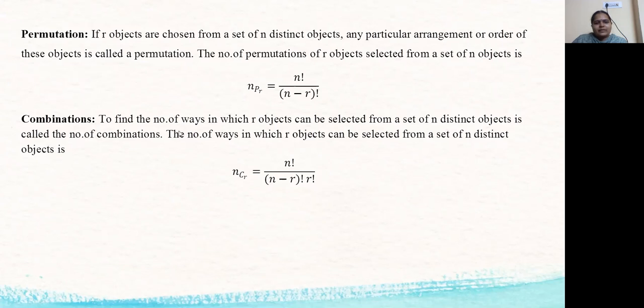Combinations. The number of ways in which r objects can be selected from a set of n objects is called the number of combinations. In this case, we need not arrange anything. So that is the difference between combinations and permutations. The number of ways in which r objects can be selected from a set of n objects is nCr equal to n factorial by (n minus r) factorial into r factorial.